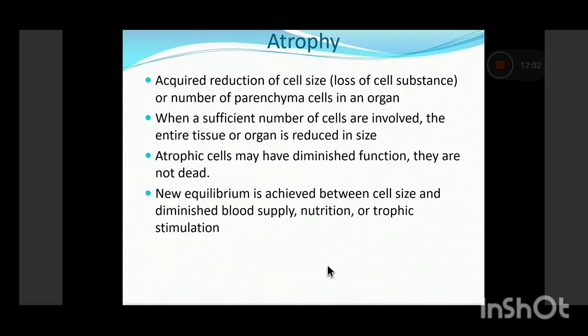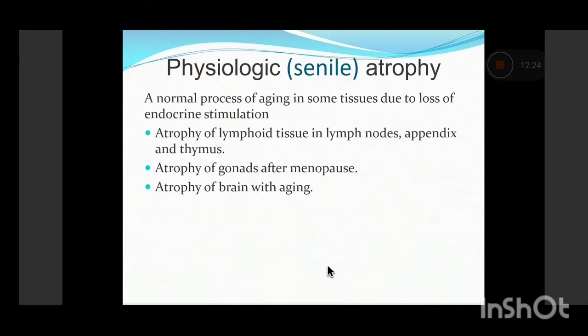These atrophic cells have a diminished function, but they are not dead. Basically this adaptation is achieved by the cells to achieve a new equilibrium so that the cells can survive in response to reduced blood supply, nutrition, or other reduced stimulation factors.